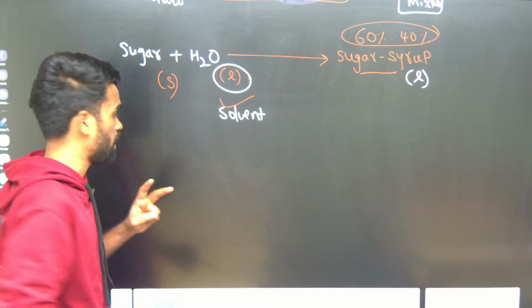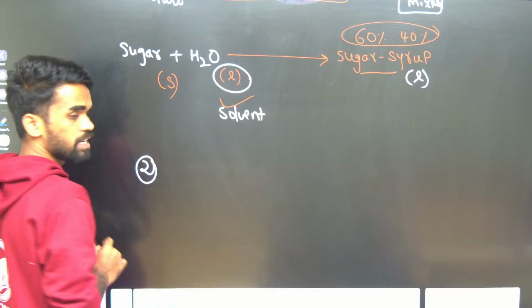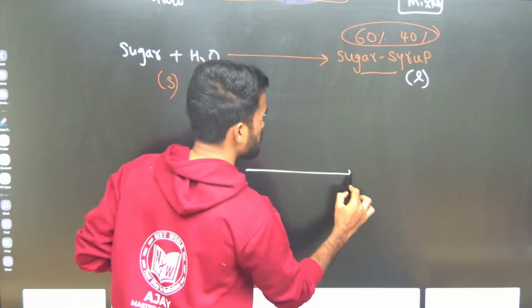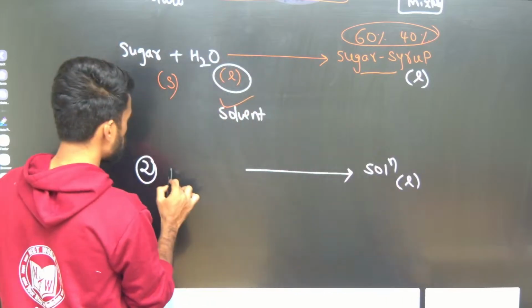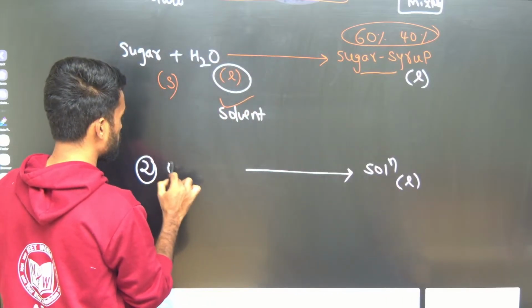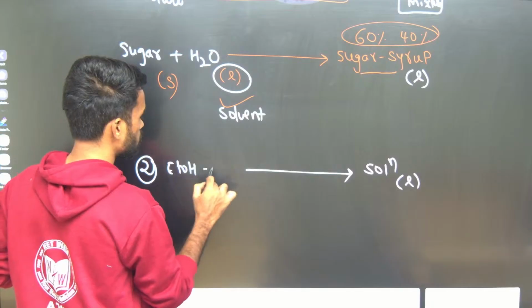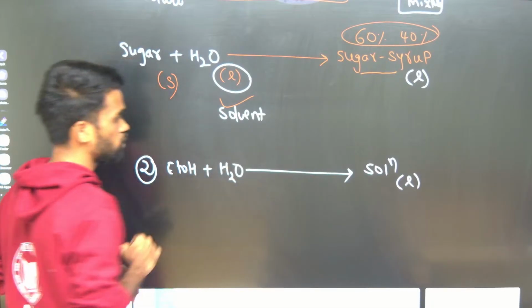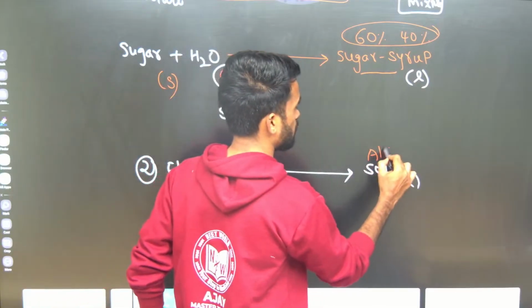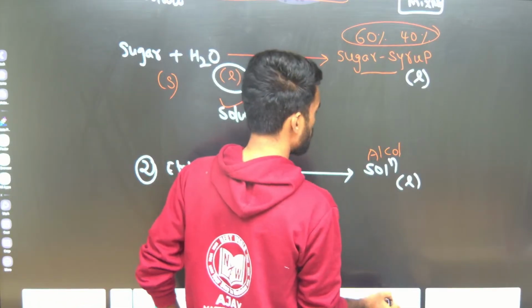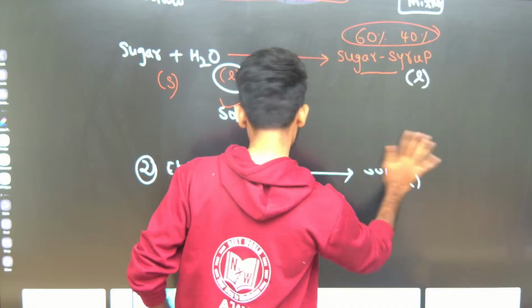Next, what if solute, solvent and solution all have the same physical state? That is the second case I am taking: all of them have the same phase. Solution, let us say liquid state. Solvent and solute, let us say I am taking ethanol plus water, so we will get ethyl alcohol solution.